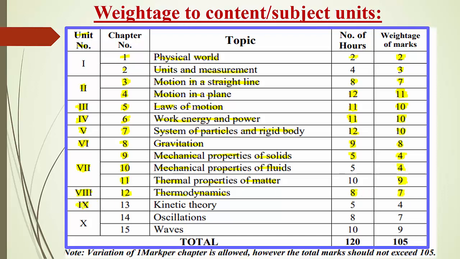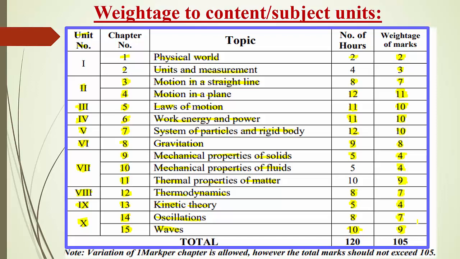Then unit 9 has only one chapter, that is chapter 13. Chapter 13 is what? Kinetic theory. This kinetic theory has 5 hours and we will get 4 marks from this chapter. And the last unit has 2 chapters, chapter 14 and chapter 15. Chapter 14 is oscillations. For this oscillations chapter, the number of hours is 8 and marks is 7. And the last chapter is waves. For waves the number of hours is 10 and the weightage of marks is 9 marks.